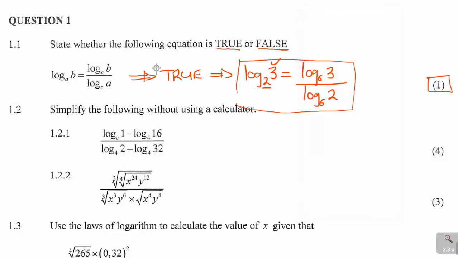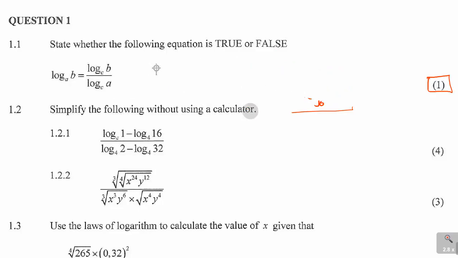Now if this is correct, it's the same thing. They wanted to change from base A to base C, so the B is on top and the A is at the bottom. So this statement is true. So that's why I said that particular statement was true. Now that was question 1.